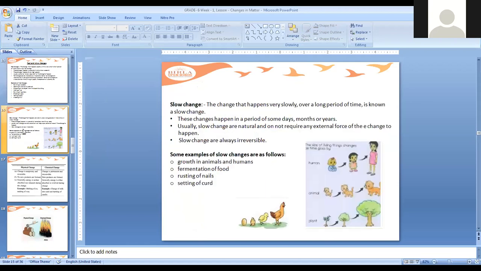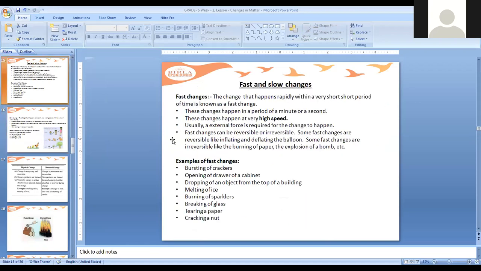Fast and slow changes. So children, a few of them are still confused regarding fast and slow changes. Here, fast changes are those which happen within a second or minutes. It happens with a very high speed. You must not get confused. Just read it properly. Read the question which is being given to you, what the teacher is asking you. Just think about it for a while and then give the answer.